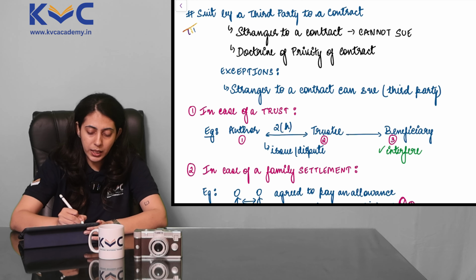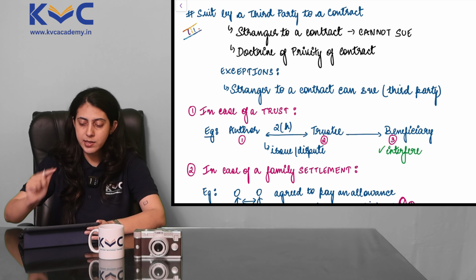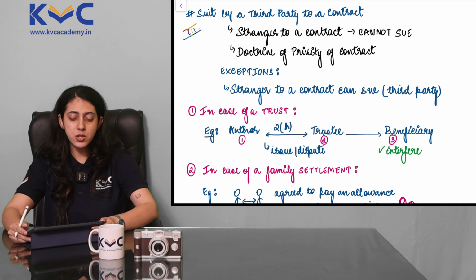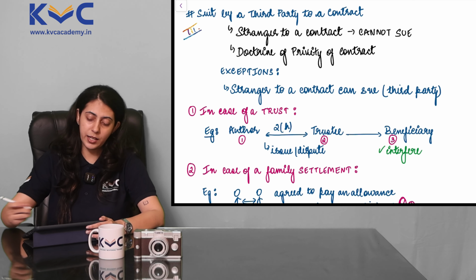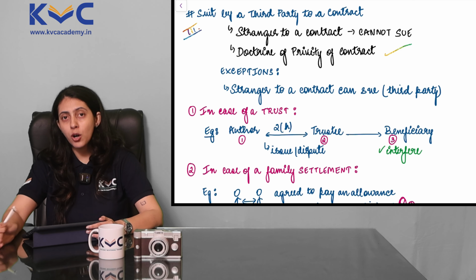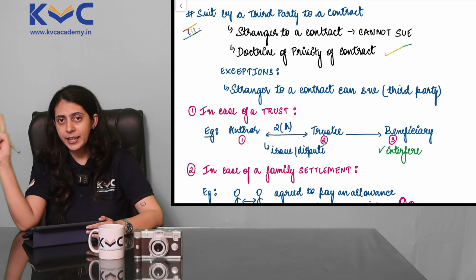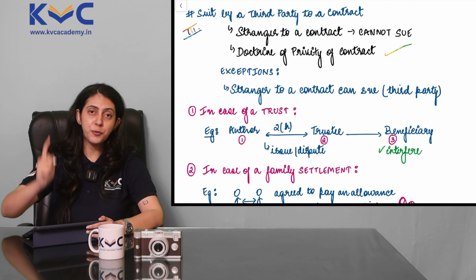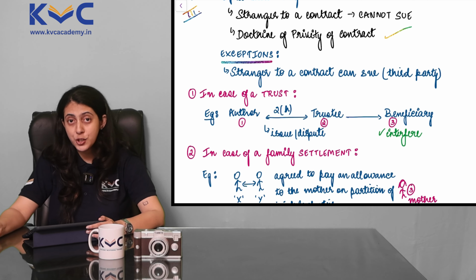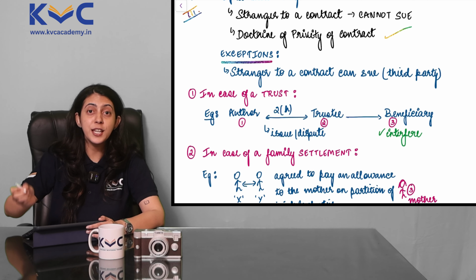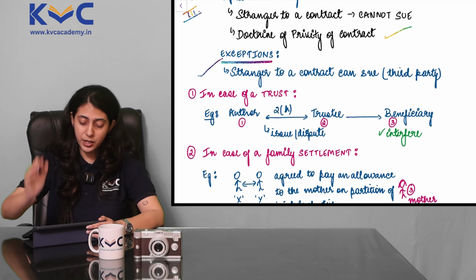Topic number 3, important topic, has been asked by the institute as a direct question once, and even as a case study question for 2 points. So let's begin. A stranger to a contract cannot sue, and this in law is called the doctrine of privity of contract. I'll repeat, a stranger to a contract cannot sue, and this is called the doctrine of privity of contract. What we are going to study now are exceptions to this general rule. Only in these exceptional cases can a stranger sue.